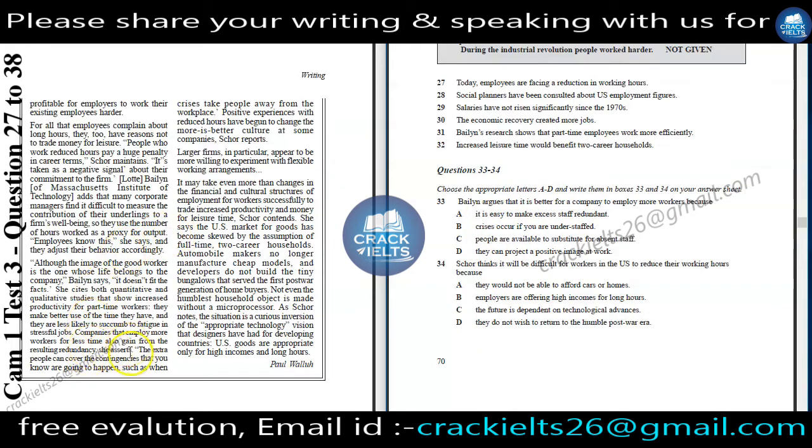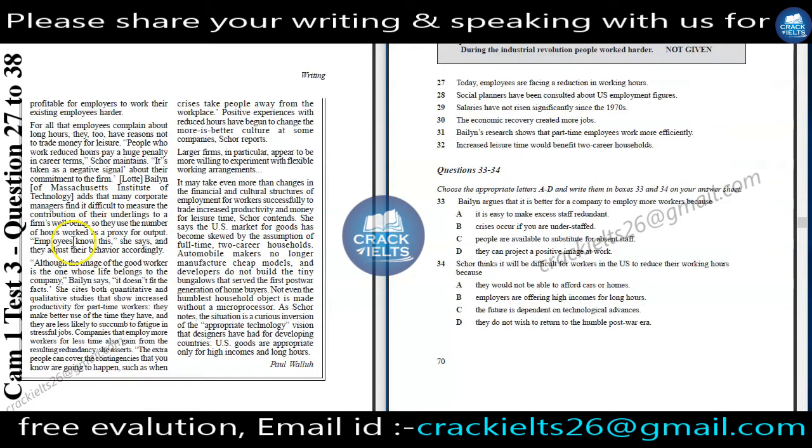Here we can find our answer: she asserts the extra people can cover the contingencies that you know are going to happen, such as when crises take people away from the workplace. Positive experiences with the reduced hour have begun to change the more-is-better culture at some companies, Score reports. And here we can also find that Bailin adds that many corporate managers find it difficult to measure the contribution of their underlings to a firm's well-being.